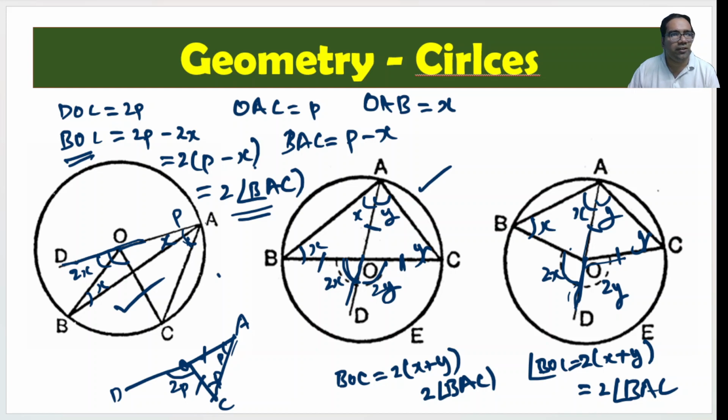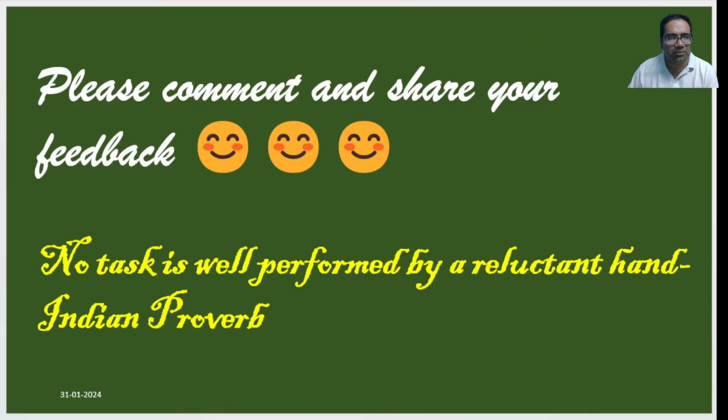We are using the same rule. Wherever the point is lying, and whether BC is lesser than 90 degrees, 180 degrees, or greater than 180 degrees, it doesn't matter. The angle at the center is double that of the angle on the circumference by the same arc. This is such a nice theorem. Hope you understood this. We use this theorem in multiple places. It is very good to get this conceptual clarity to tackle multiple exams. Thank you, guys.